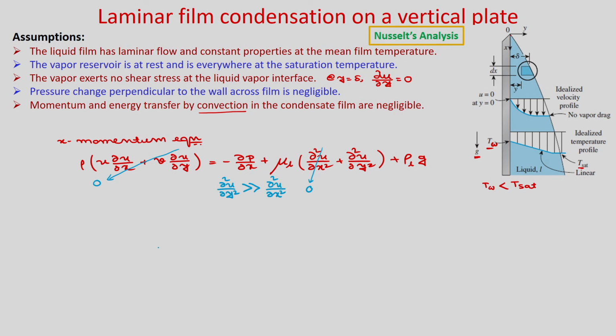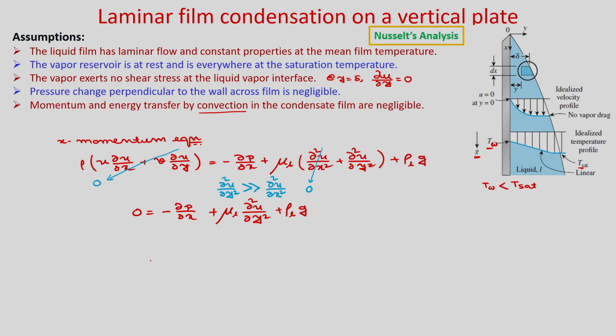So, if you simplify, you can write the governing equation as 0 = −∂p/∂x + μ_L ∂²u/∂y² + ρ_L g.